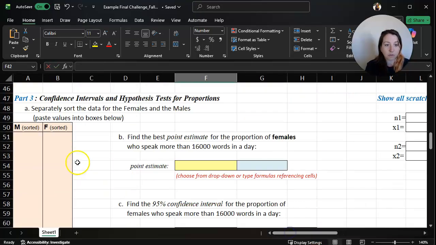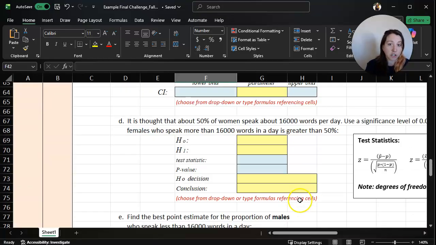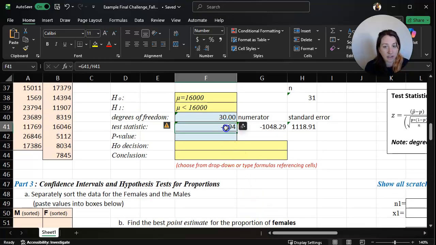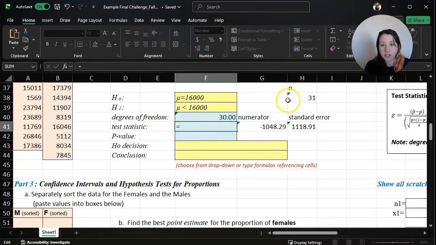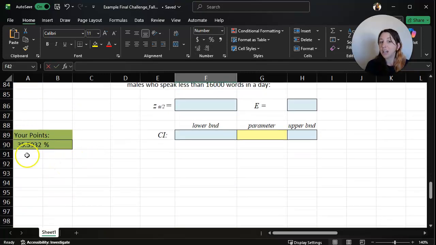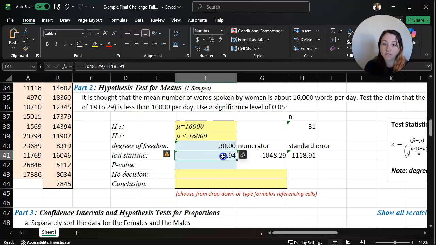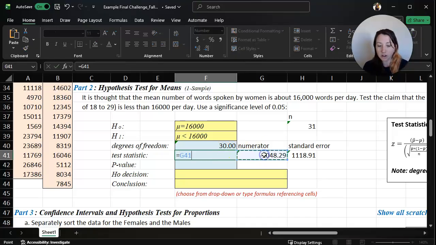Now I will scroll down, and notice our score came out to 38.98. I'm going to show you really quickly what happens if I don't do that. Let's say I typed in this. It looks exactly like what we had just calculated, but if I come down here, it was not counted correctly. So you have to use those exact values, which in life is also very important. Rounding really can affect your calculations in a lot of ways.